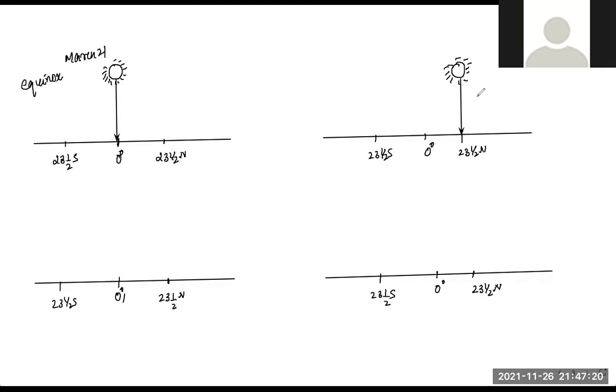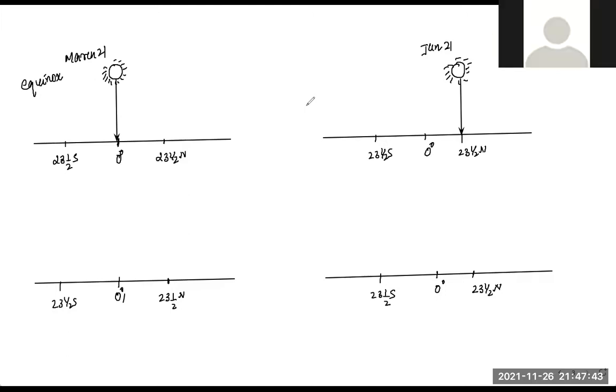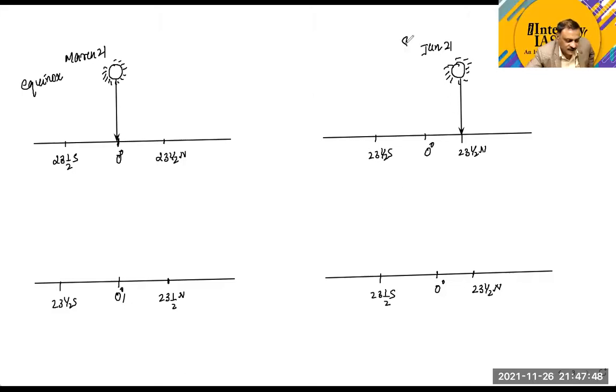Okay, so March 21st, and this is the Tropic of Cancer here, and the position of the sun perpendicular to the Tropic of Cancer is June 21st. Hamid, is it okay? Yes, sir. Dinesh, is it okay? This is called the summer solstice. The name that we give is summer solstice. Okay, we are not going into the name now, right now we are looking at the positions.